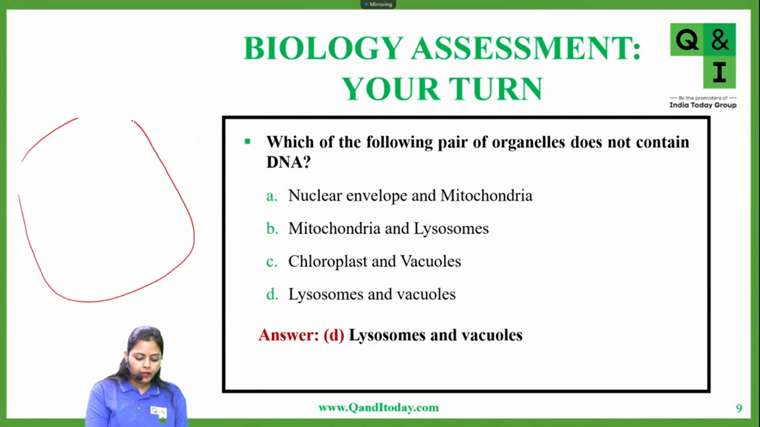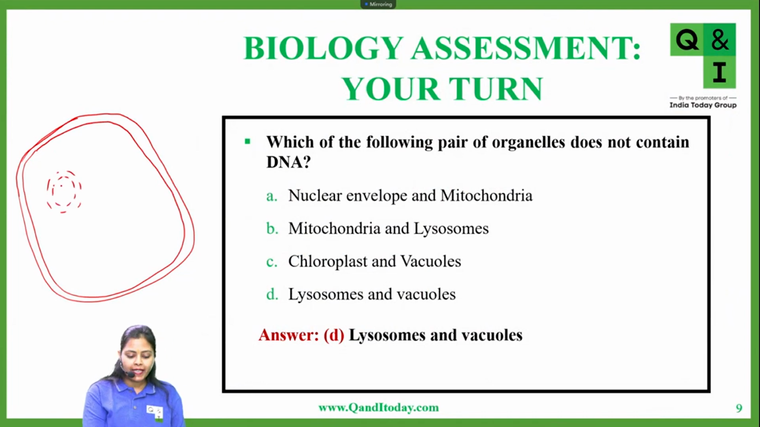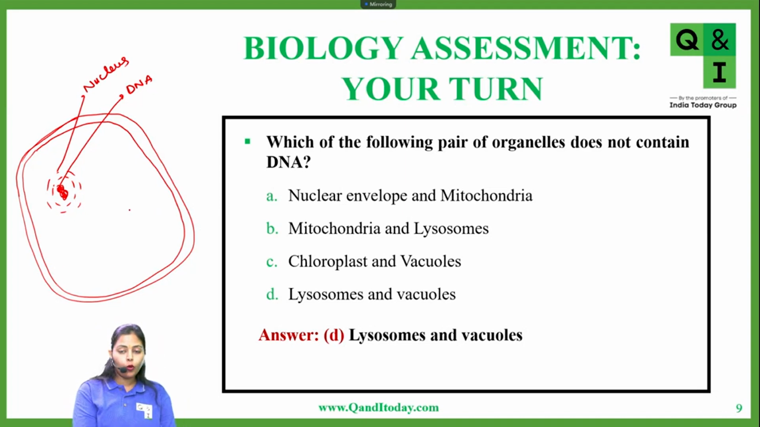Everyone, please look at this diagram of a plant cell. Now I am drawing a plant cell. Please follow this, it is very important. I am drawing a plant cell because I can also show chloroplast in it. In the plant cell you have the nucleus, and inside this nucleus the central DNA is present. This DNA inside the nucleus is controlling the function of the whole plant cell.